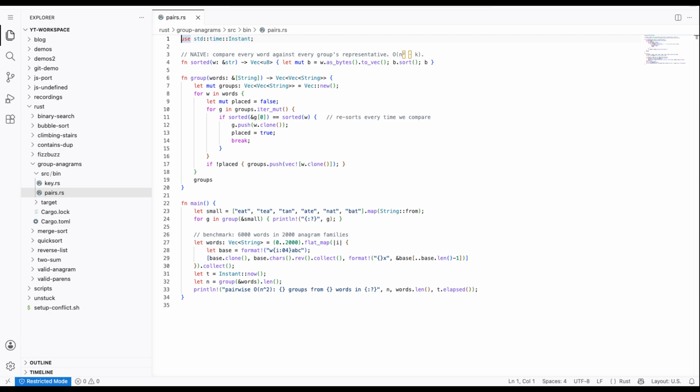Given eat, tea, tan, ate, nat, bat, group anagrams: eat, tea, ate together, tan, nat together, bat alone. The naive way compares everything with everything. The smart way needs one insight. This one builds directly on our valid anagram episode, link in the description. A like really helps. Let's start naive.